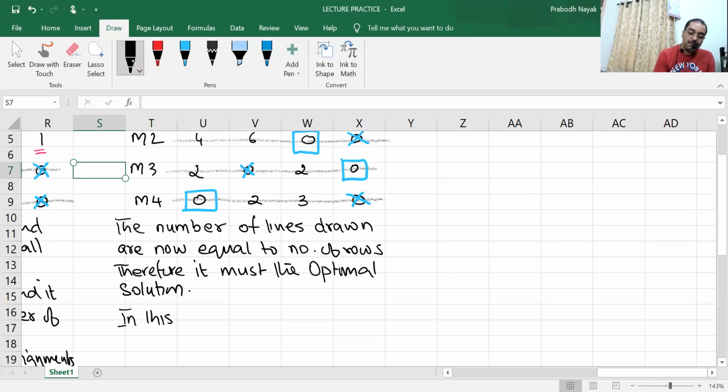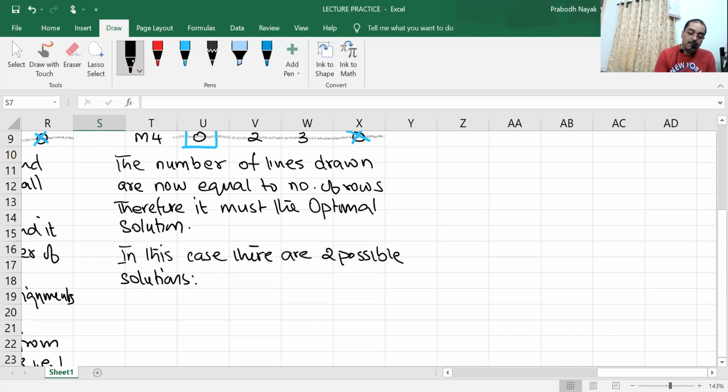In this case, there are two possible solutions. Solution 1.